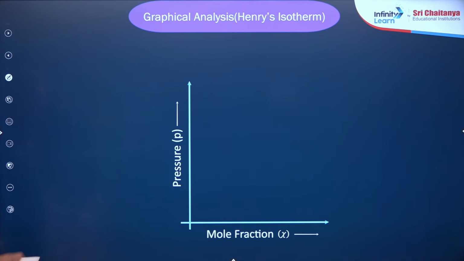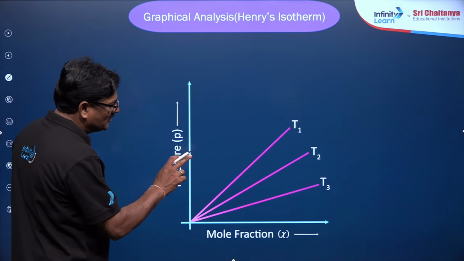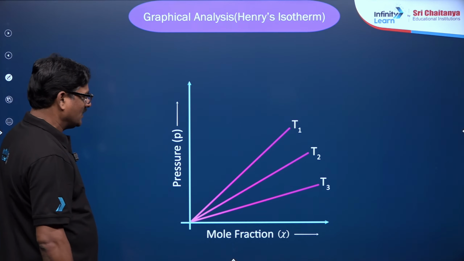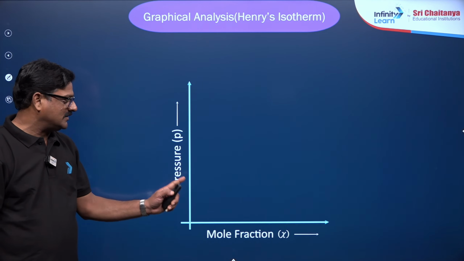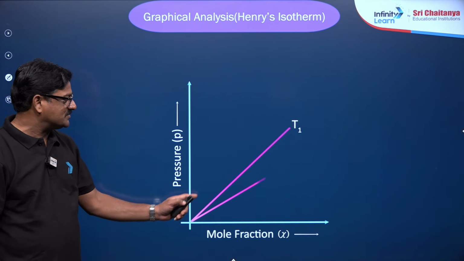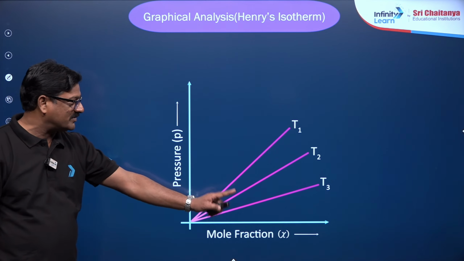Now let us see the graphical analysis of Henry's law isotherms for pressure and mole fraction, at temperatures T1, T2, T3. As pressure is more, solubility is going to be more.